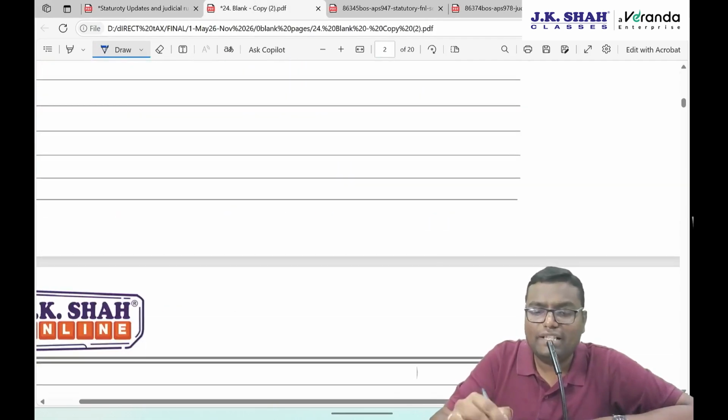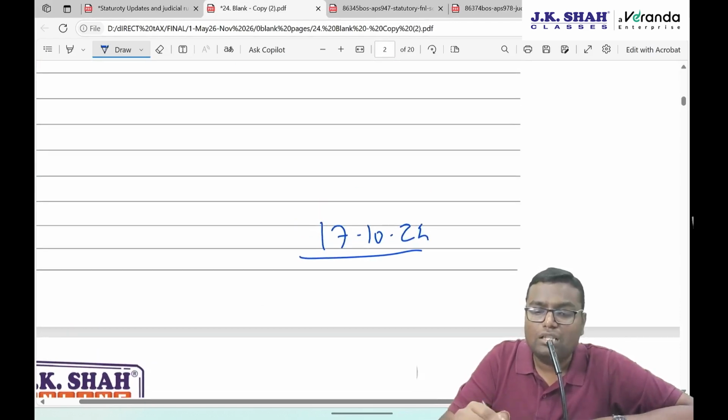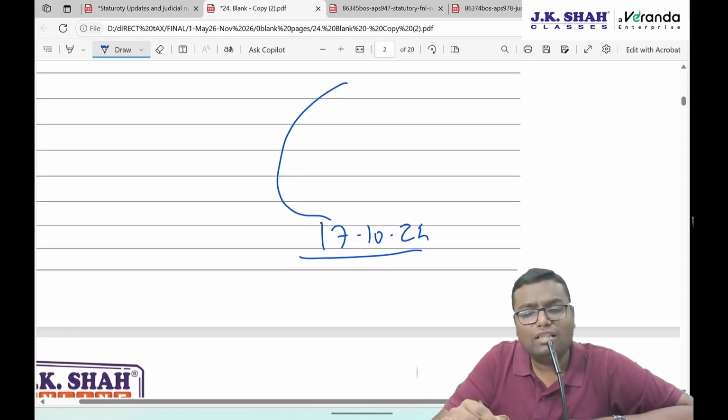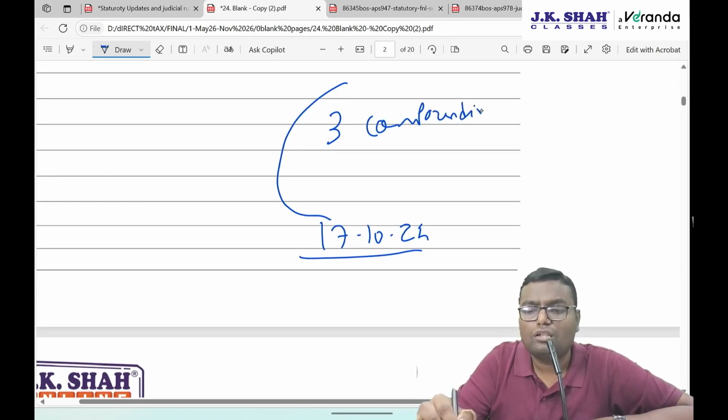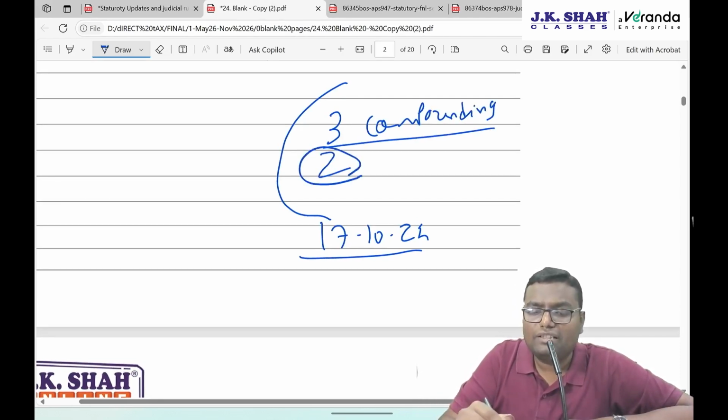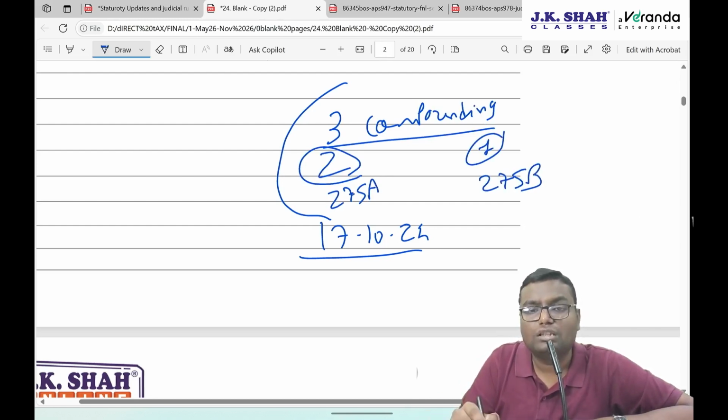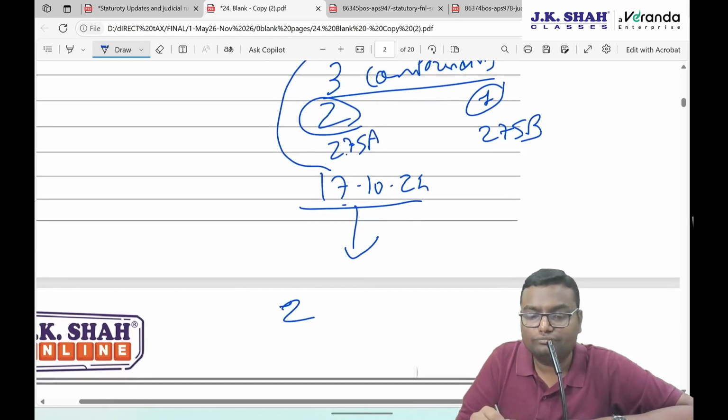So let's say, on 17th October 2024, when this revised guideline was made applicable, prior to that I have done 3 compounding applications. 2 applications were regarding section 275A offense and 1 application was regarding section 275B. Either it may have been accepted or rejected or pending on 17th October. Now let's say on or after 17th October, I have done 2 more applications.